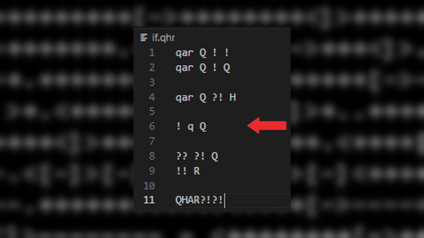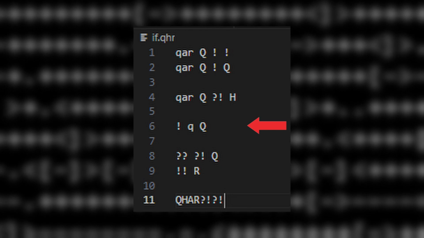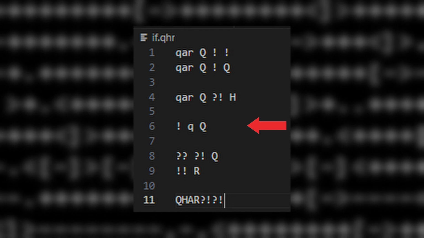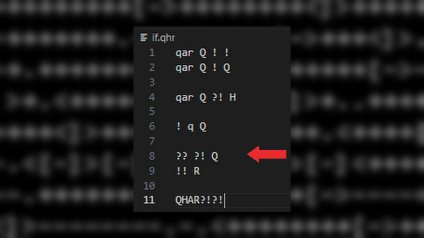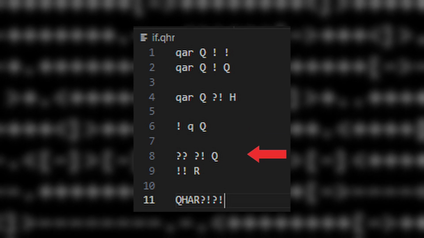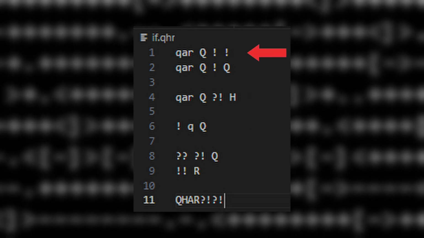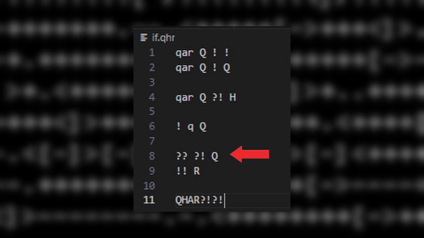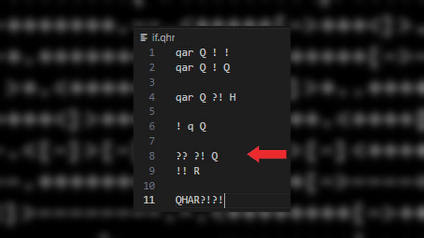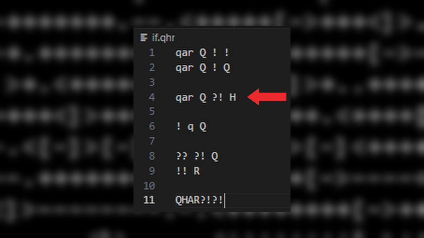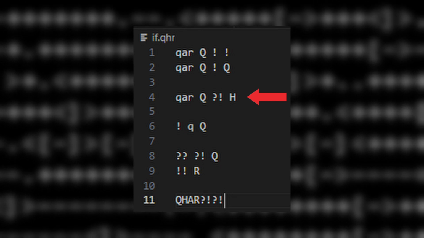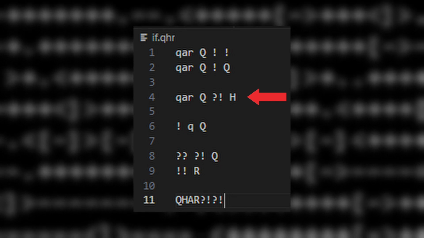After this, you can put whatever you want. For the sake of this demonstration, I chose to print the value of the q variable. Now here comes the if statement. This if statement checks if the current value of the variable in the first line of code, indicated by the q, is less than the variable's current value. I switched the values around, which is why I said less than, as to make it easier to follow, but I hope you get the point.